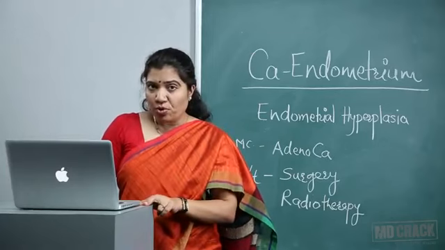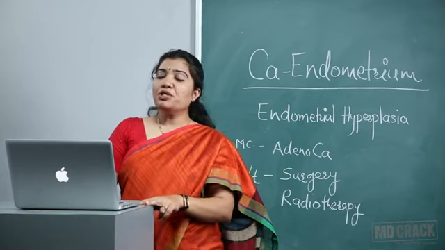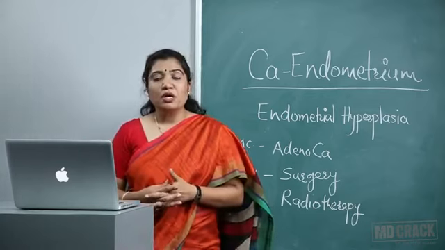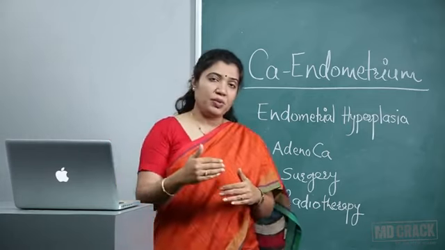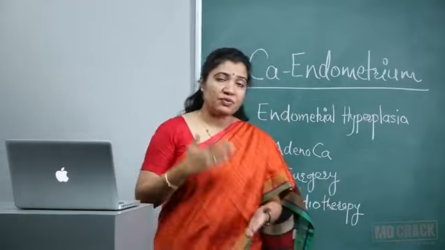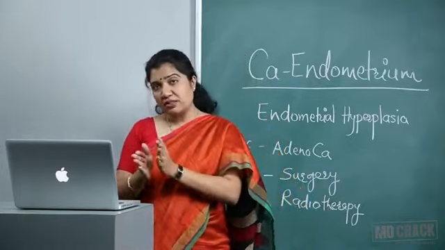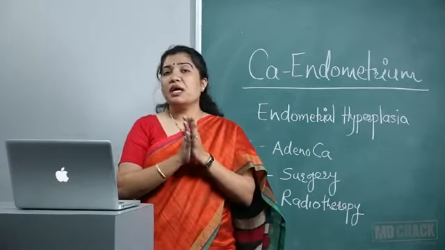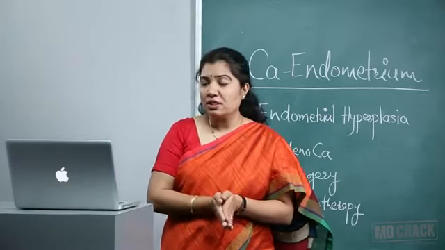You can also take help of ultrasound. In patients who are not menopausal, if the endometrial thickness is more than 8 mm, that means 10 mm, 12, 16, 18, they are suggesting that the patient has either endometrial hyperplasia or CA.